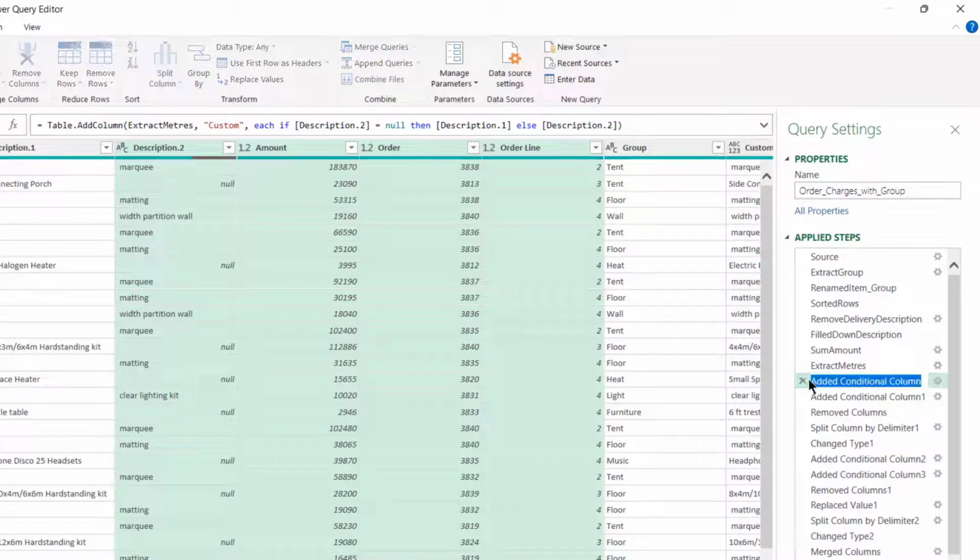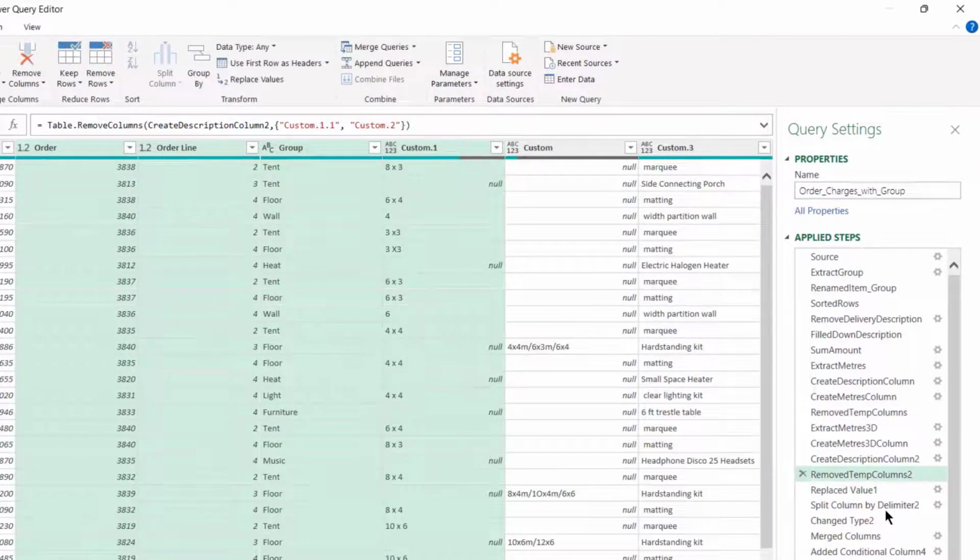The next few steps are quite similar. So I'm going to use another sanity saver and magically move forward in time. Now I've stopped here because renaming steps can reveal something else, and that's steps that are doing very similar things. I've got a couple of steps here that are removing temp columns and creating the description column.